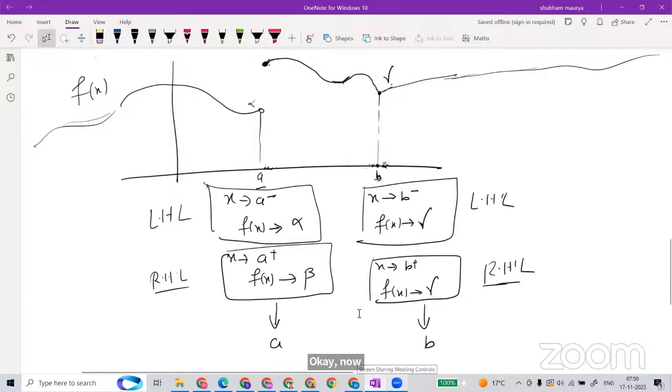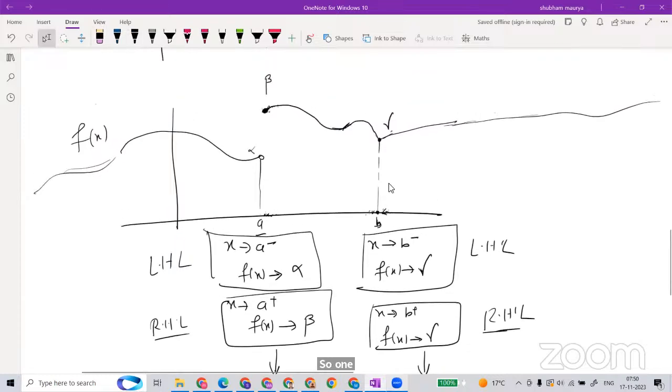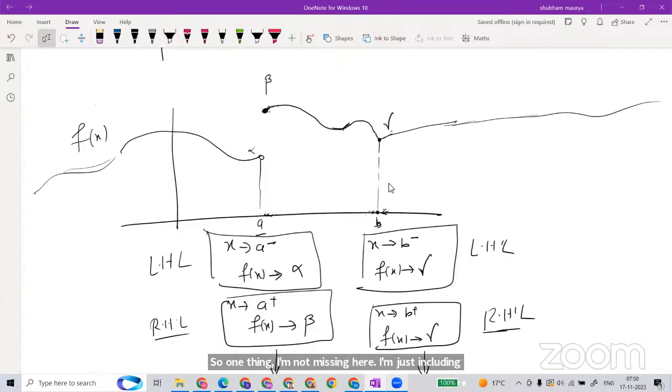One thing I'm including here is this B, input B, and here is the gamma. This gamma is exactly, because it is defined, the same, nothing but f(b), the function value at B. I will tell you a different thing also.